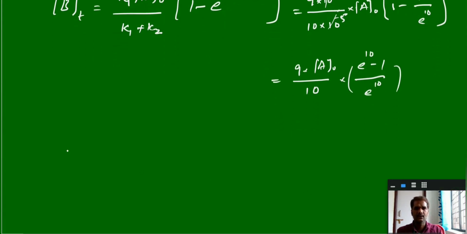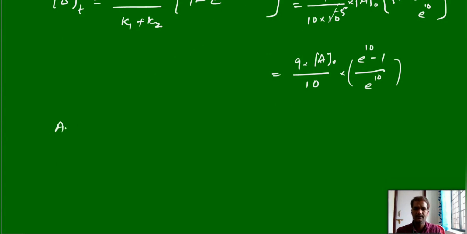Now you take the ratio of At versus Bt. So At value we got A0 by e power 10. So A0 and e power 10 both will cancel out. Then we are left with 10 by 9.